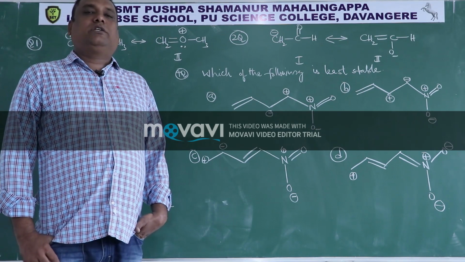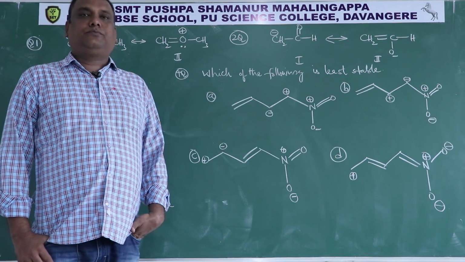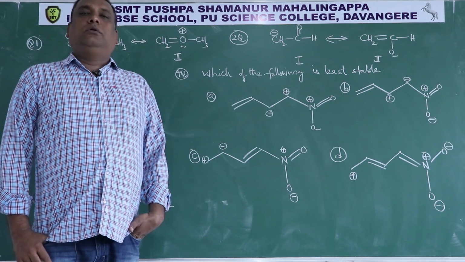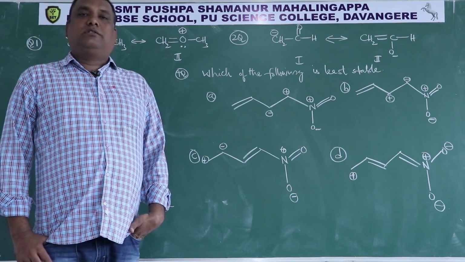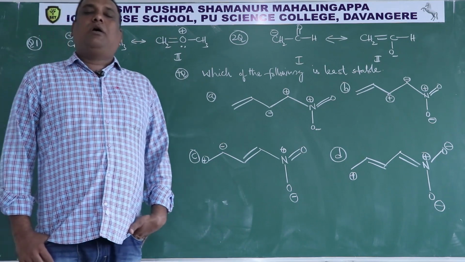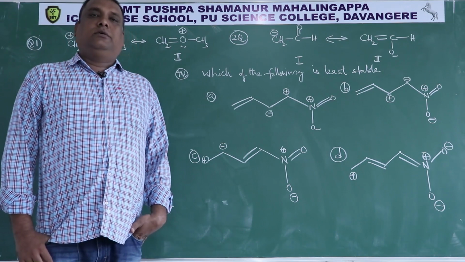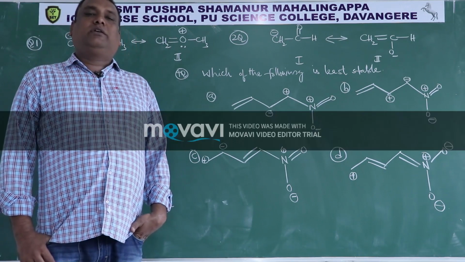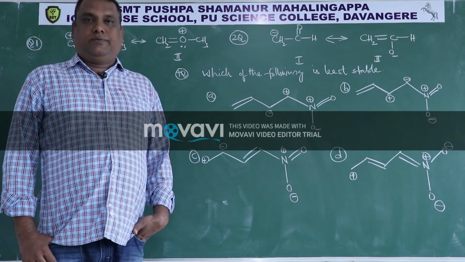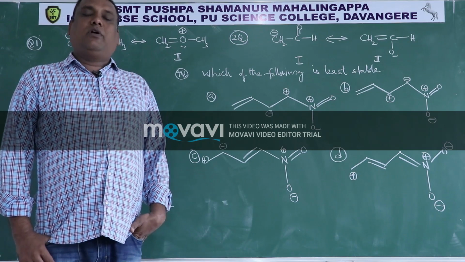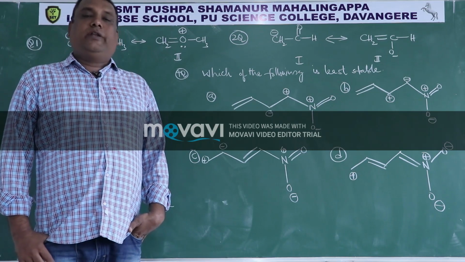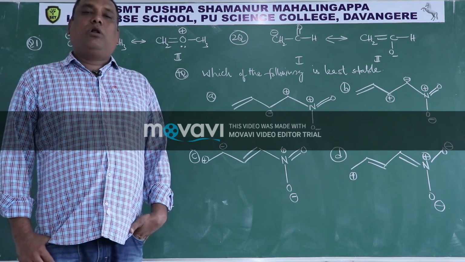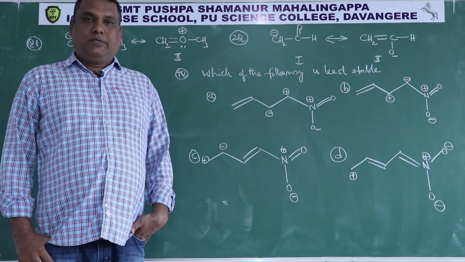In that, the neutral structure is more stable than the charged structure. Among all charged structures, the one having more number of octets is more stable. If the number of octets is also the same, then the one having more number of pi bonds is more stable.